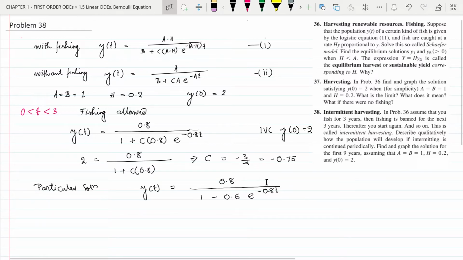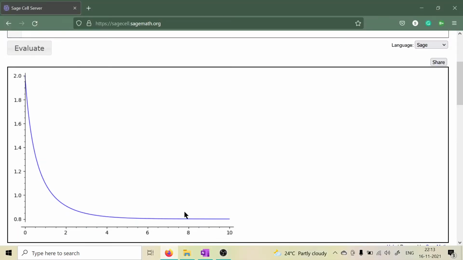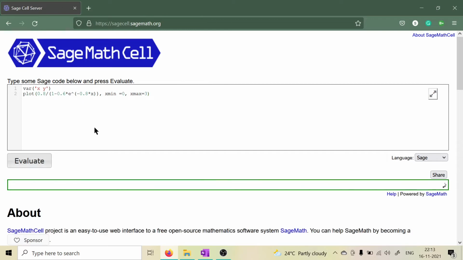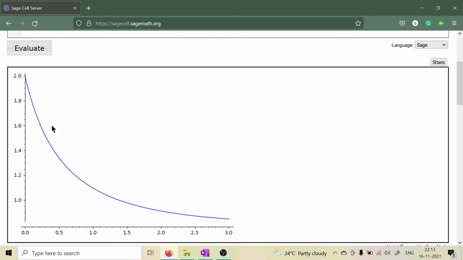Now we can draw the graph of this particular solution. We have already drawn the graph in the previous problem, so we will just look at that. So this is the graph of the particular solution, but this graph is only valid for the time interval from 0 to 3. In this program we are going to put x max equal to 3, and now this will accurately plot the interval that we are discussing right now. So now the graph is plotted from 0 till 3.